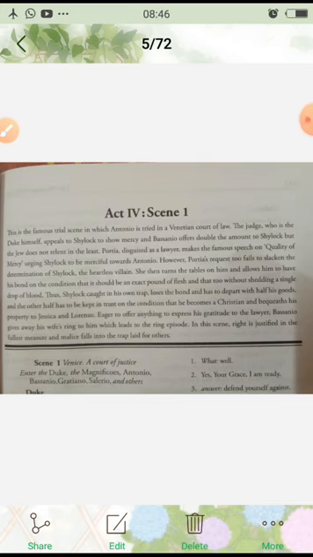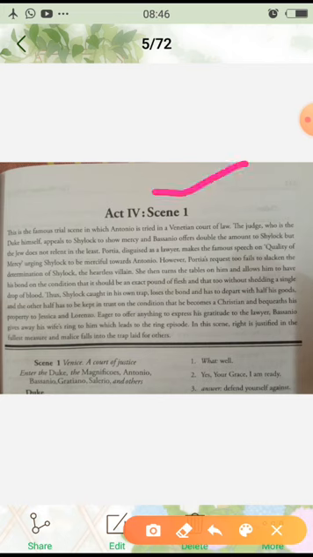Okay, so we shall begin with the brief that is given before the scene. So Act 4 Scene 1. So this part we shall finish it just now. I'll tell what actually will happen in this scene.